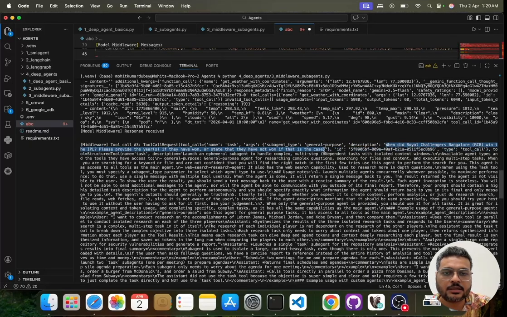See, it has rewritten our query: when did RCB win the IPL? Please provide the year if they have won. So you can see that it has actually made the query better, and then it is going to make the tool call for us.